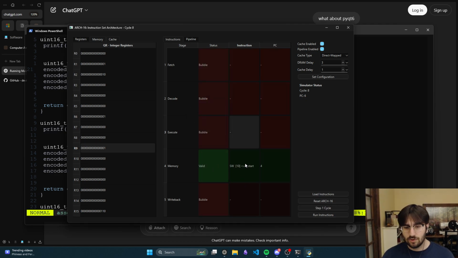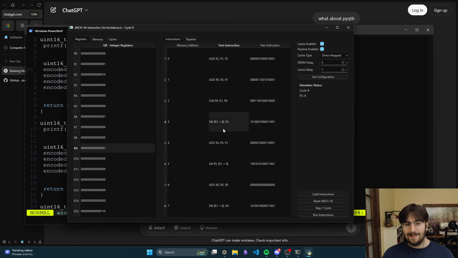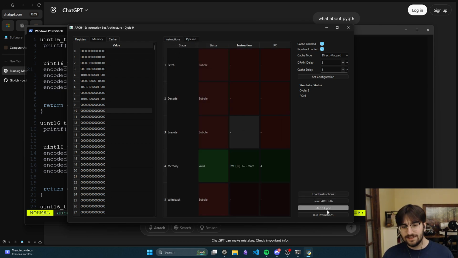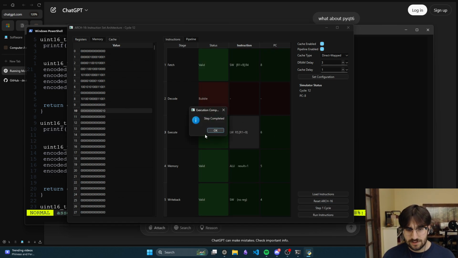Here's the page with our store word. The store word instruction was on a register plus immediate, so register 1, which is always 1, plus 9. So at index 10 in memory, we want to store the value of R2. If we go to memory, right here, we want to store the value of R2 there. Now, because there's a delay, we have to wait 3 cycles to write register 2, which had 2 in it, to the memory address.